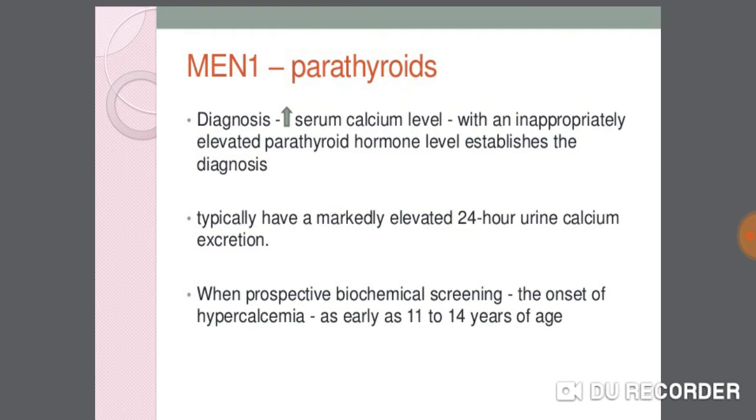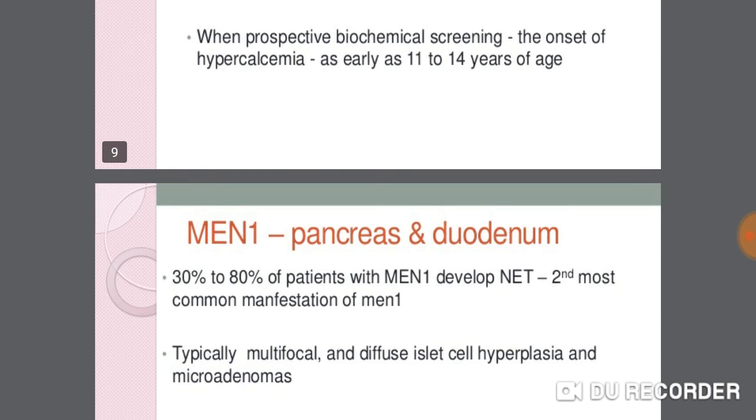Diagnosis includes increased serum calcium level with an inappropriately elevated parathyroid hormone level, which establishes the diagnosis. Typically, we have markedly elevated 24-hour urine calcium excretion. With prospective biochemical screening, the onset of hypercalcemia can be as early as 11 to 14 years of age.